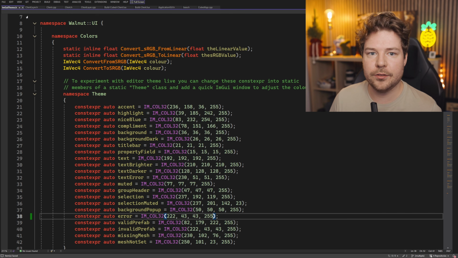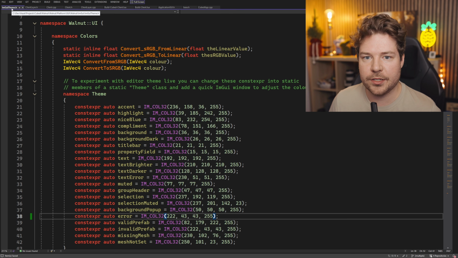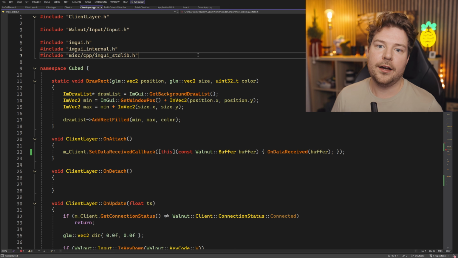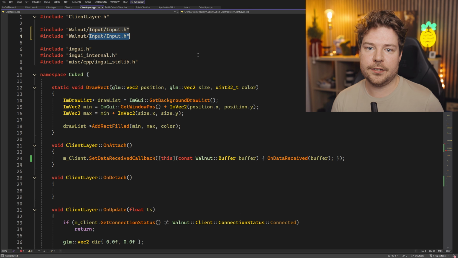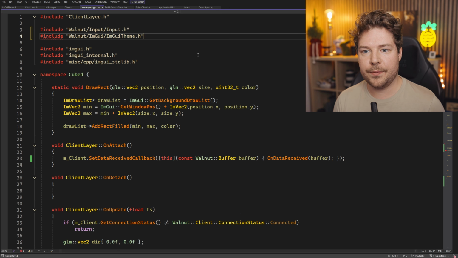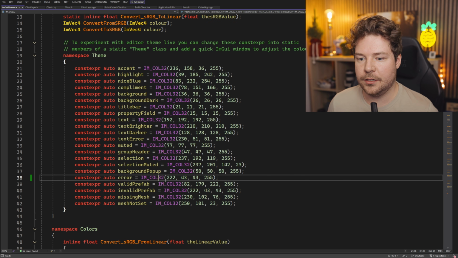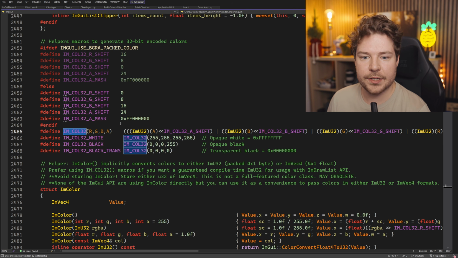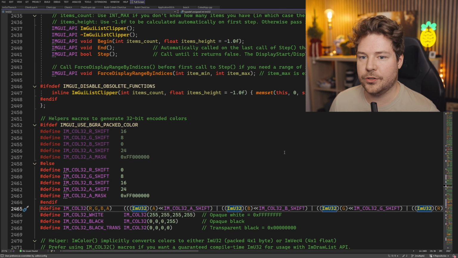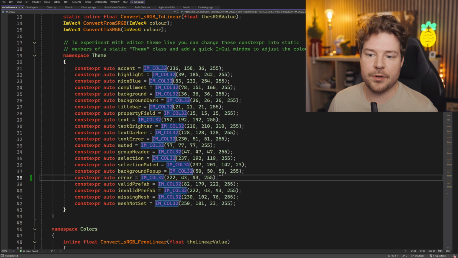Now we probably have to include this file. So imgui theme.h is located inside Walnut imgui theme. Okay, so that actually gives us an int, does it? Color. All right, because it gives us just an IMU32, whereas I guess we want a vec4.